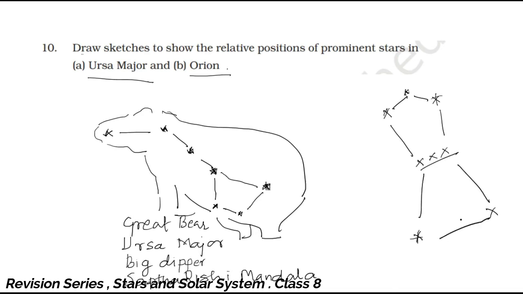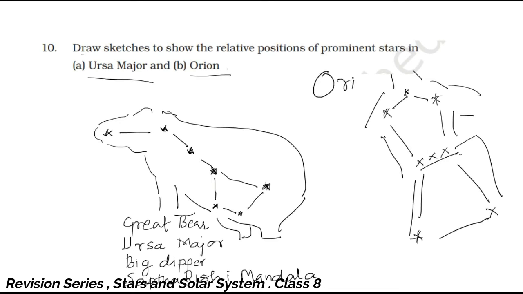this will look like someone, you know, with a hand here and then folded legs, sitting, right? So this is the imagination of the Romans. So the constellation is Orion, right, or the Hunter constellation.